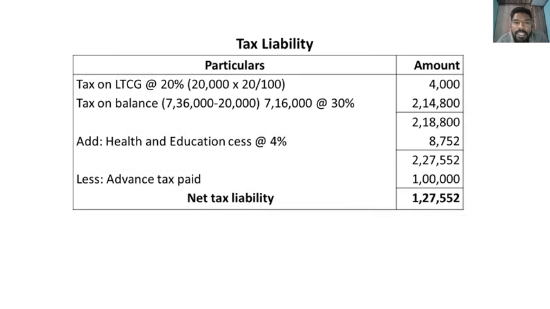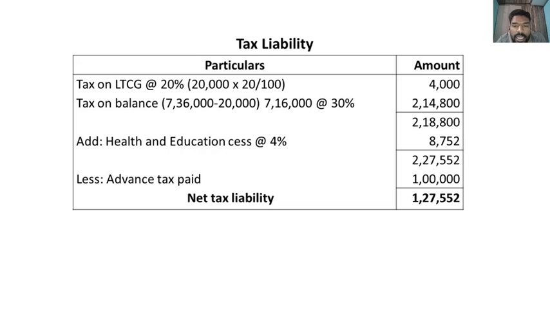Next we should calculate the tax liability. We know the tax rate for a company is 30%, but there are certain special rates fixed on certain incomes. It may be on long-term capital gain, on lotteries, and short-term capital gain on securities. So in this problem only long-term capital gain is given, and on long-term capital gain the tax rate is fixed at 20%. Then the tax on the remaining balance is 30%. So the total tax we get is 2,18,800.